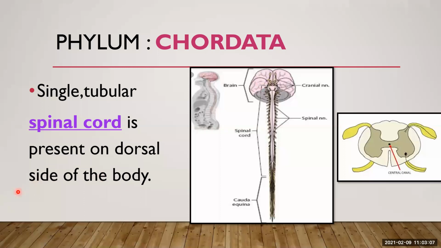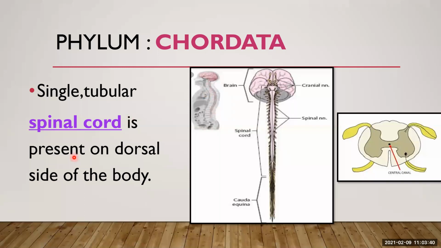It is the pathway for messages sent by the brain to the body and from the body to the brain. Whenever we do any kind of motion, or respond to stimuli, that is controlled and coordinated by the brain and spinal cord.